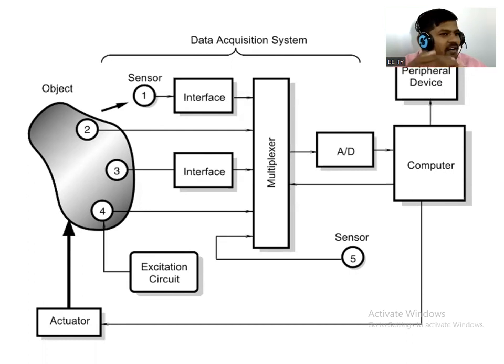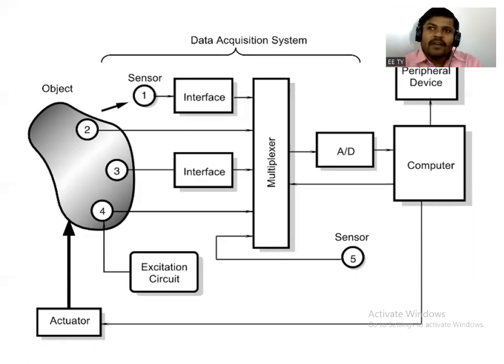So that means to check the condition of an internal circuit, an internal device, or any internal equipment, the sensor which is used to check the condition of the internal system is nothing but an intrinsic sensor. And extrinsic is nothing but the sensor which is used to receive a signal from an external device, or it may be an external stimulus.